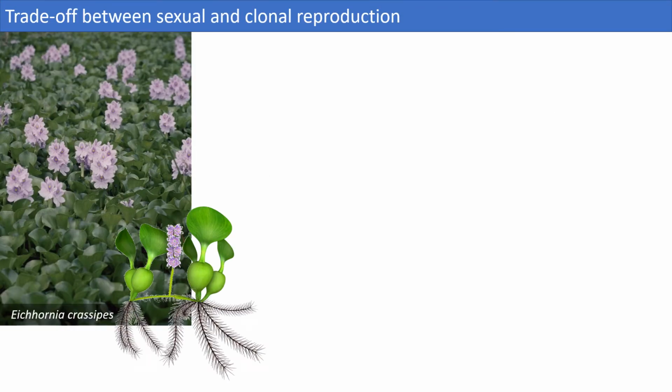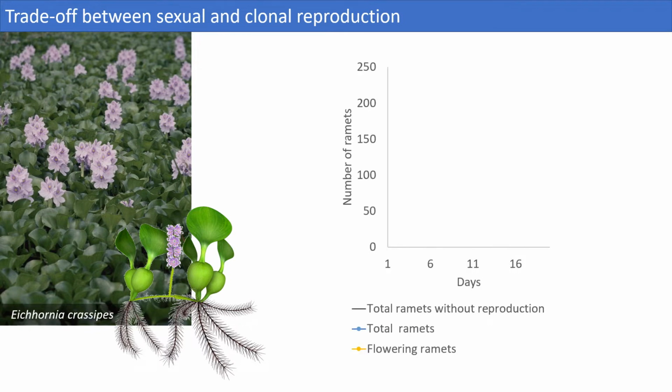For instance, the water hyacinth, Eichhornia crassipes, reproduces clonally via horizontally growing rhizomes, but it can also produce flowering ramets. The production of floral and vegetative ramets are negatively correlated. On this graph, this dark blue curve shows the number of vegetative ramets in a plant which grows in a resource-abundant environment and produces no floral ramets.